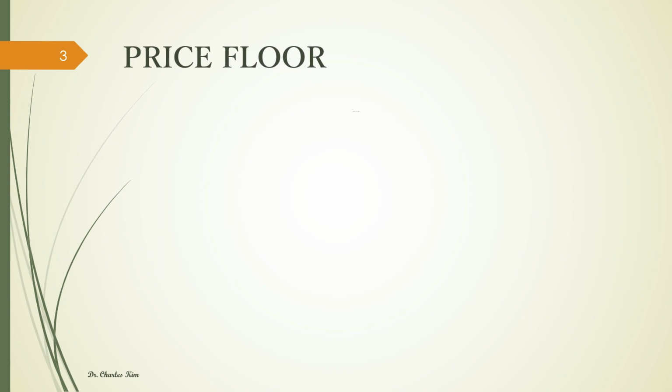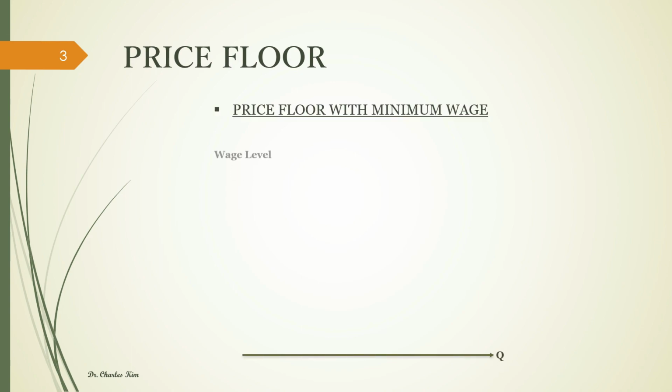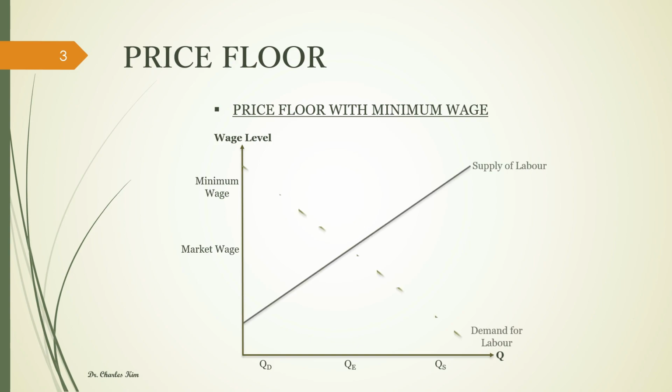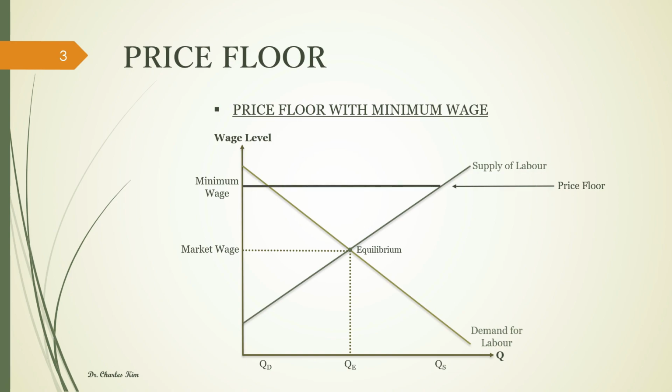As a routine, quantity of labor supply goes to the x-axis, and wage level goes to the y-axis. Put proper labeling on each line. Then, draw a supply of labor and demand for labor. You will be able to see a market equilibrium wage level with QE. Now, let's suppose the government enforces minimum wage by setting a price floor.